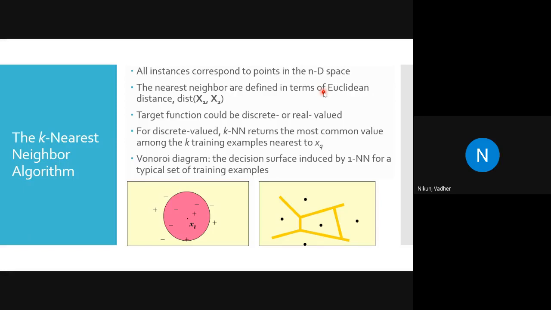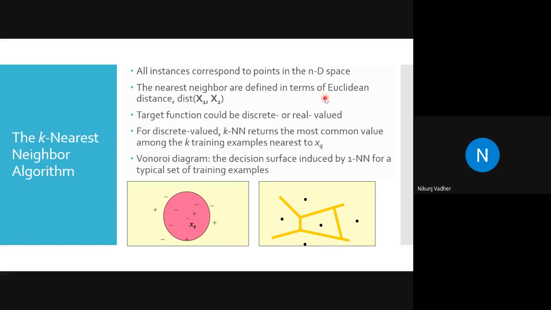If there are n attributes, then it is the square root of (x1 minus x2) squared plus (y1 minus y2) squared plus (z1 minus z2) squared plus (a1 minus a2) squared. We take the subtraction of attributes, square it, add them, then find the square root. That is the Euclidean distance.